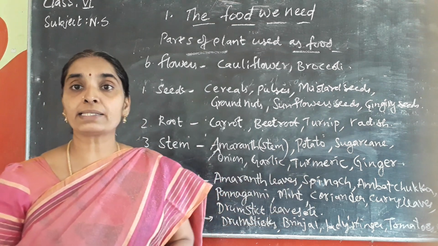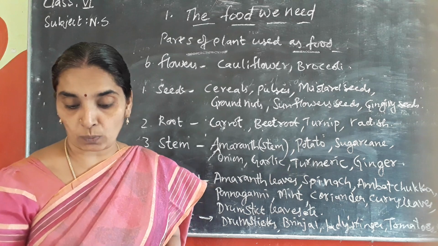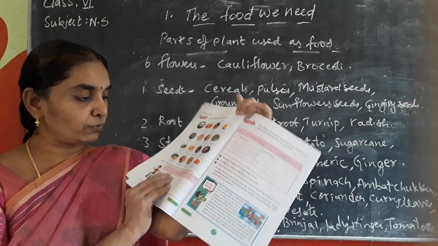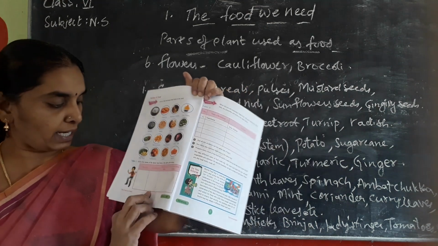So revise this topic and note down table 1 of your textbook, page number 2. Write the names of the above food items in the table given below. Okay, table 1 is the